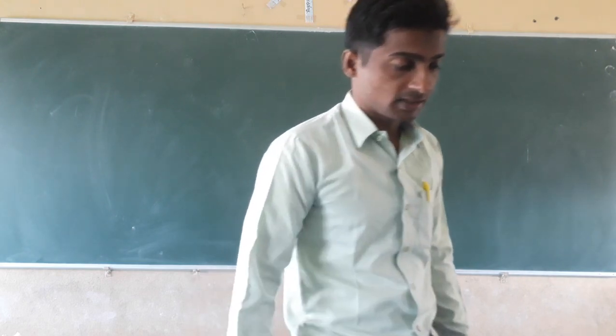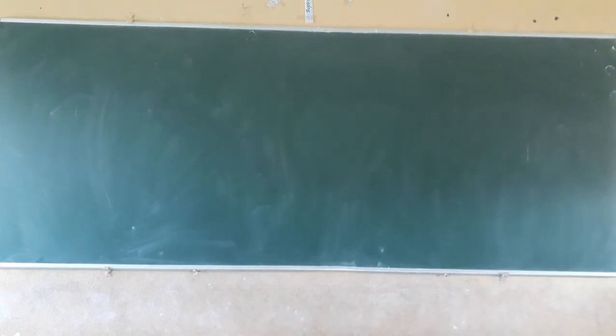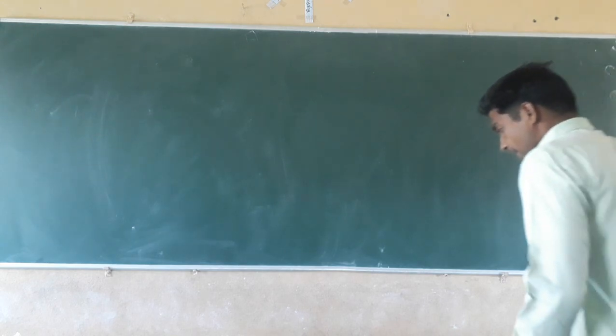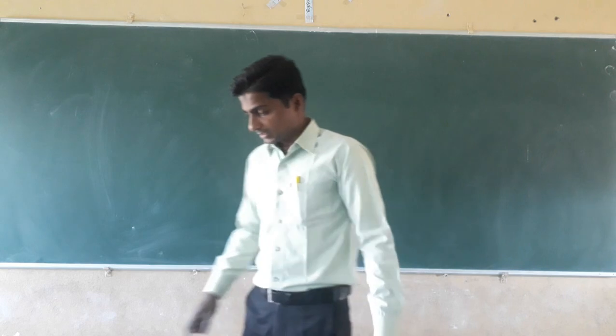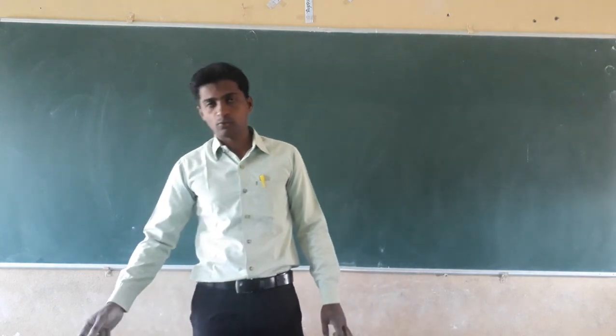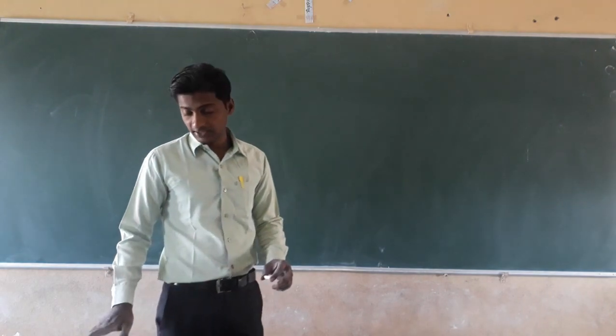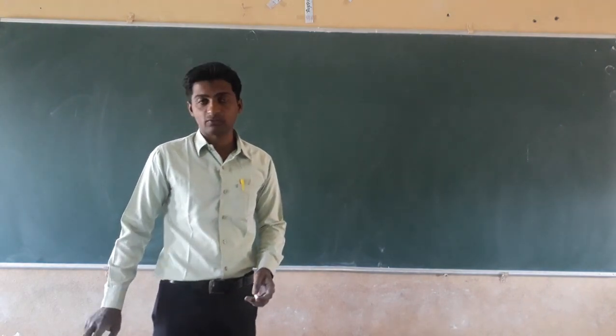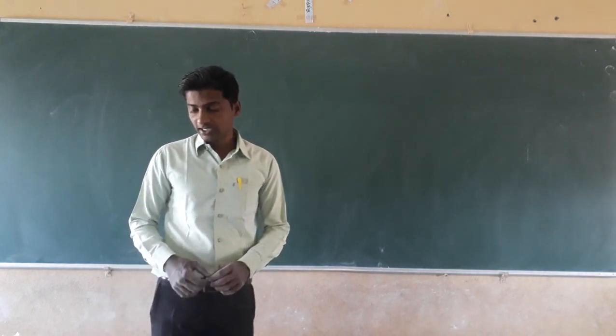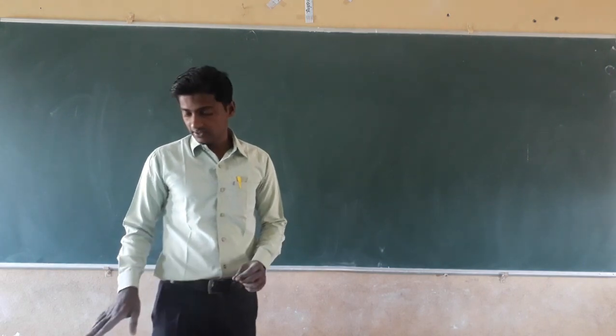Next, we have studied the diseases in plants: citrus canker, rust of wheat, and yellow vein mosaic of bhindi (okra). These are caused by bacteria, fungi, and viruses, and are spread by air, water, and insects.